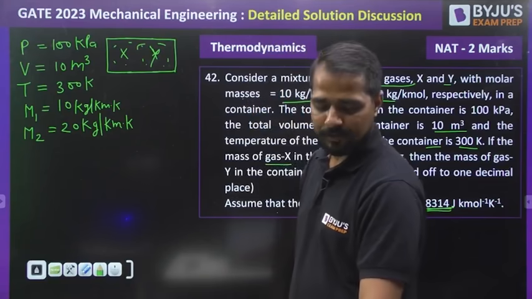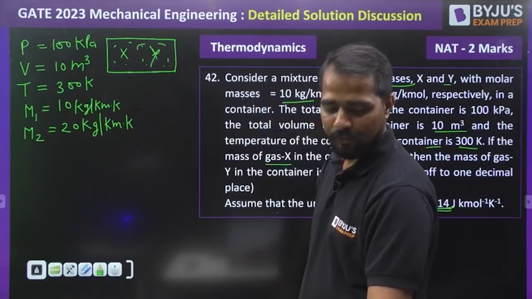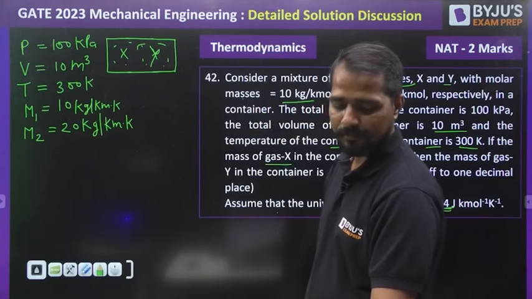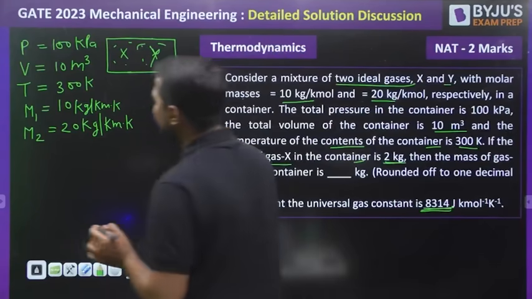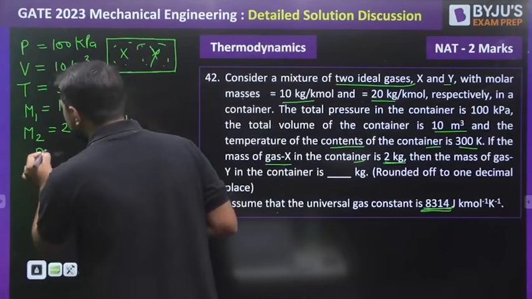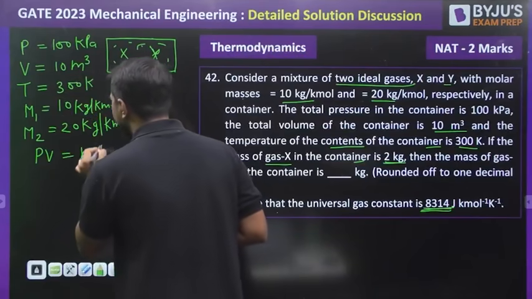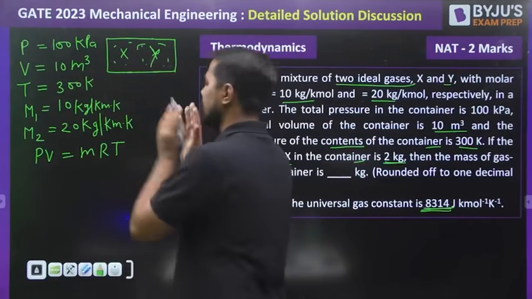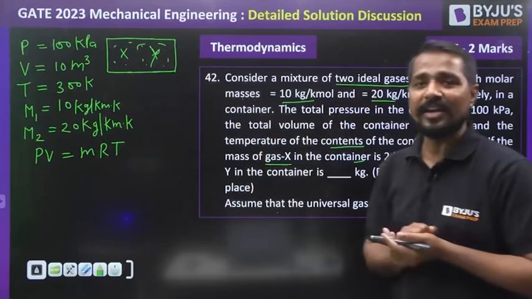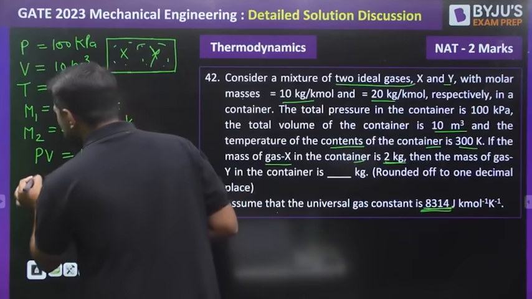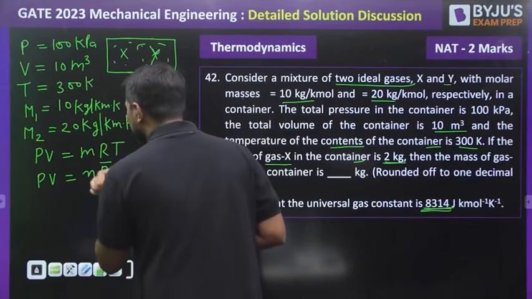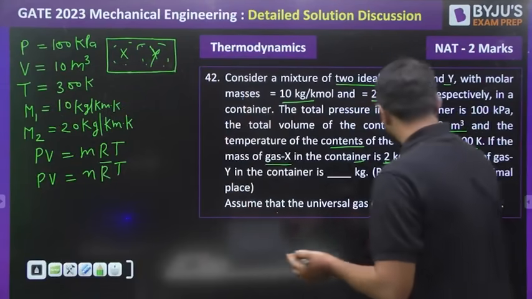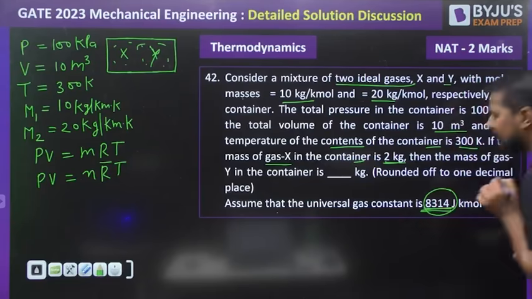Solution of this question number 42 we are dealing with. There are two important equations for an ideal gas mixture. One equation, PV is equal to mRT when I consider this as a mixture. There is also another important equation, PV is also equal to N R̄ T, when the universal gas constant is used in this equation.